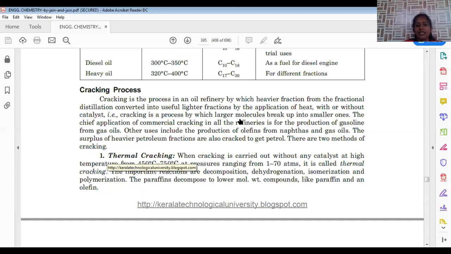Let us define cracking. Cracking is the process in which larger molecules break down into smaller ones, either under thermal or catalytic conditions. By raising the temperature, we can cleave the bonds. Otherwise, by applying catalytic reagents, we can cleave those bonds. The important application of cracking is that we can convert heavy molecular weight materials into consumable and required material, that is a petroleum fraction, by breaking up their bonds, either applying heat or catalysts. That process is called cracking.